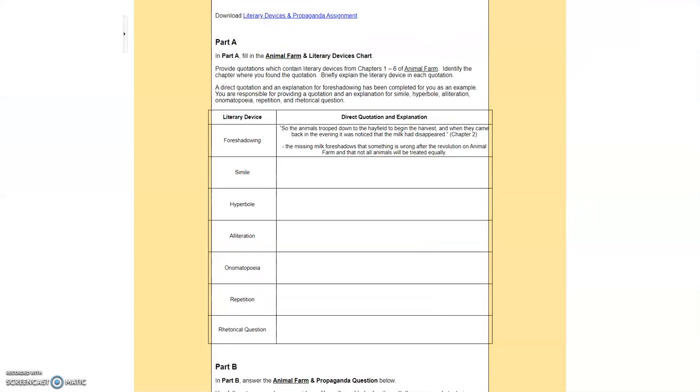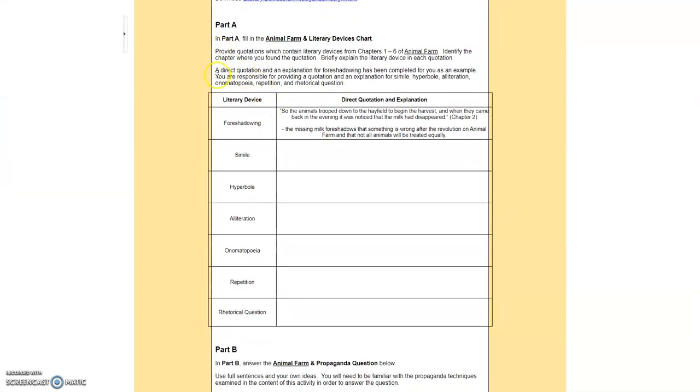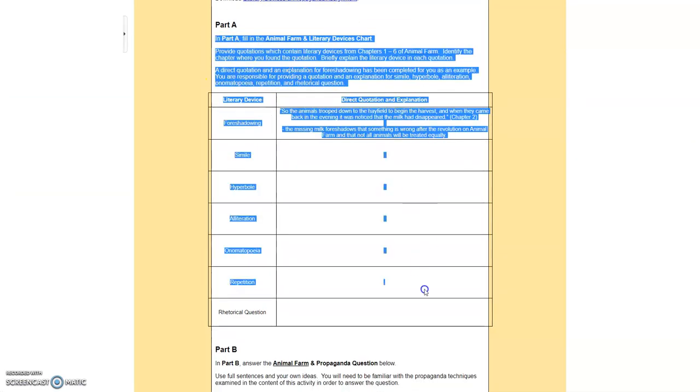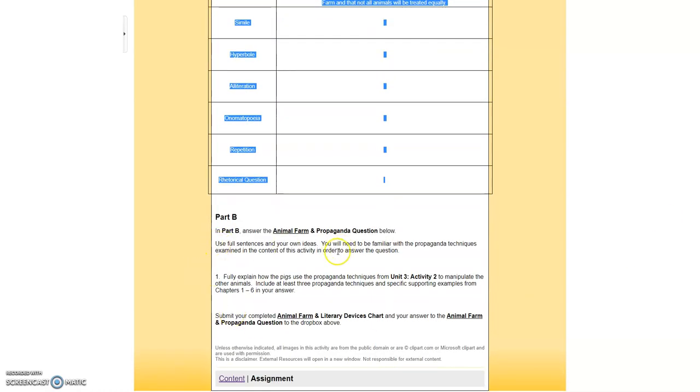Or if you want, and this might be a little more challenging, you can copy and paste the chart into a Google Doc, and you can copy and paste the propaganda question into a Google Doc or whatever it is that you use and answer the question that way.